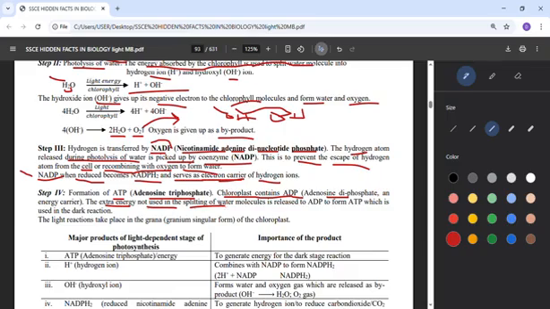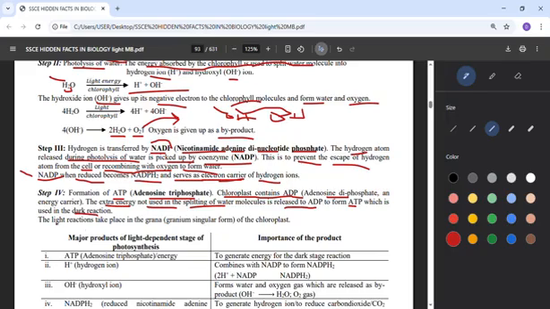So that is remaining, that is not used in splitting of water molecules. So it will be released to what? ADP. So the sun will just say, okay, the remaining energy, let me give it to ADP, so that ADP can form ATP, which is used in the dark reaction. Since there will be no energy at night, the energy in the day that is remaining will be given to ADP, so that you turn it to ATP, and that's what will be used at night for the dark reaction.